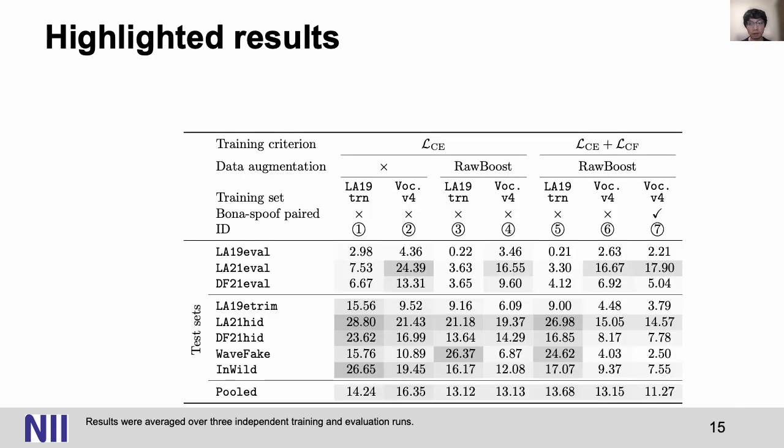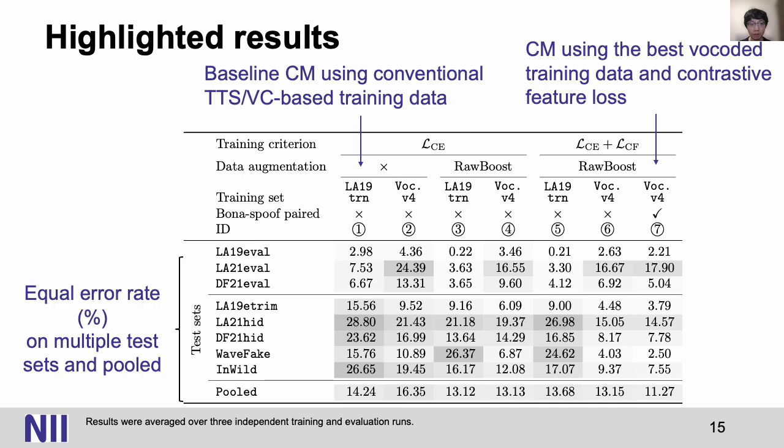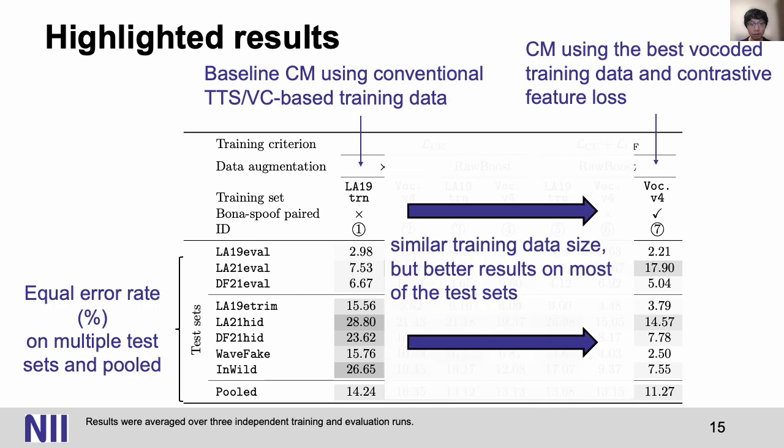Here are the equal error rates achieved by the countermeasures trained in our experiments on multiple test sets. I just want to highlight 2 columns, the left column and the right column. The left column corresponds to the countermeasure trained using the ASVspoof 2019 training set, using TTS and VC conversion spoofed data. On the right-hand side is the countermeasure using the best vocoded training set in our work. Also, it used the contrastive feature loss. So you can see how the countermeasure on the right-hand side achieved a lower equal error rate on most of the test sets.